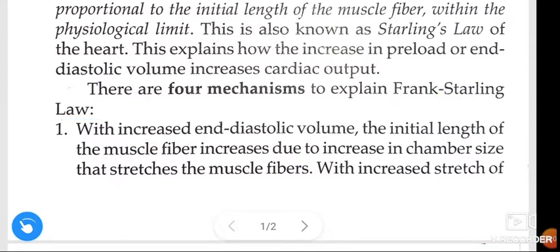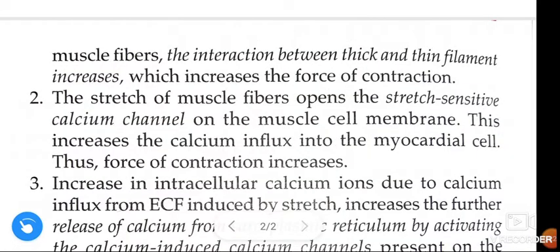First mechanism, with increased end diastolic volume, the initial length of the muscle fiber increases due to increase in chamber size that stretches the muscle fibers. With increased stretch of muscle fibers, the interaction between thick and thin filament increases, which increases the force of contraction.